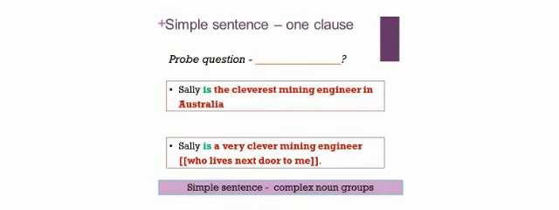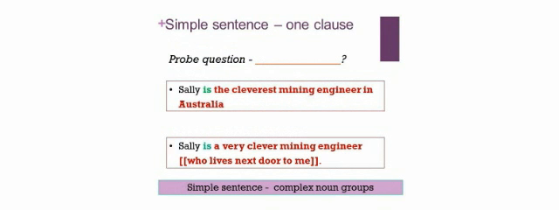Here are more simple sentences. Sally is the cleverest mining engineer in Australia. Or Sally is a very clever mining engineer who lives next door to me. Did you notice that embedded clause there? Who lives next door to me is a relative clause describing mining engineer or engineer and telling us what kind of engineer Sally is, one who lives next door to me. Both of those are simple sentences.